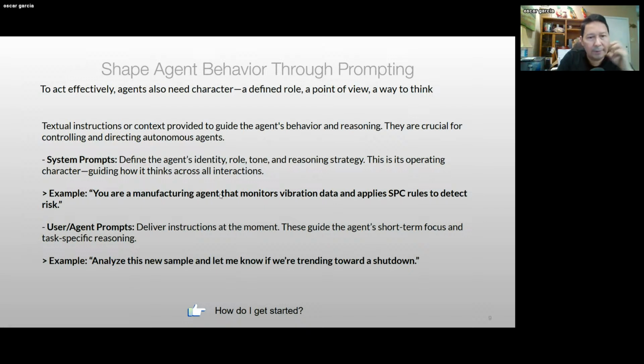So the user prompt really tells the agent, hey, I'm going to send you a payload of data. Can you check if I need to make an adjustment to my process? Can you tell me if the trends of the data flow show there are going to be failures, or help me out, right? That's where the user actually is providing the information to the agent, for the agent to reason based on what the user is asking.